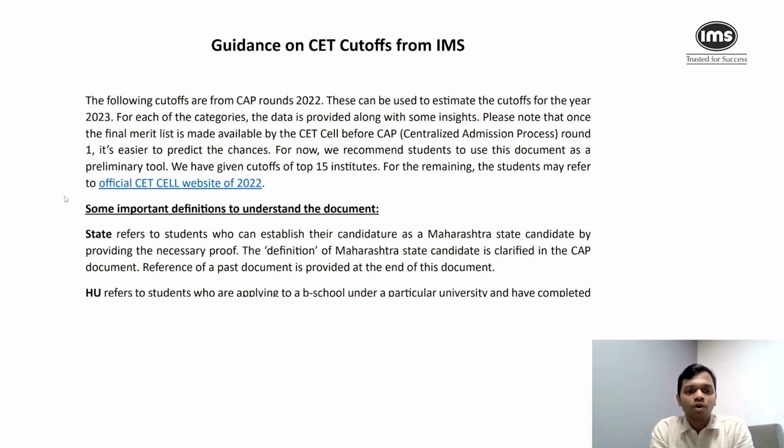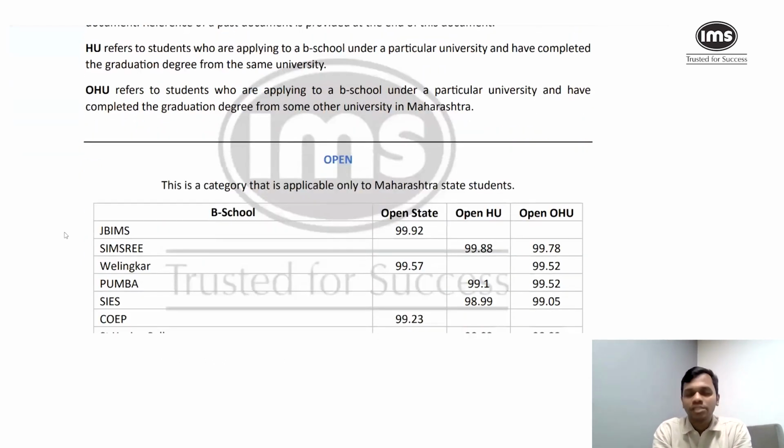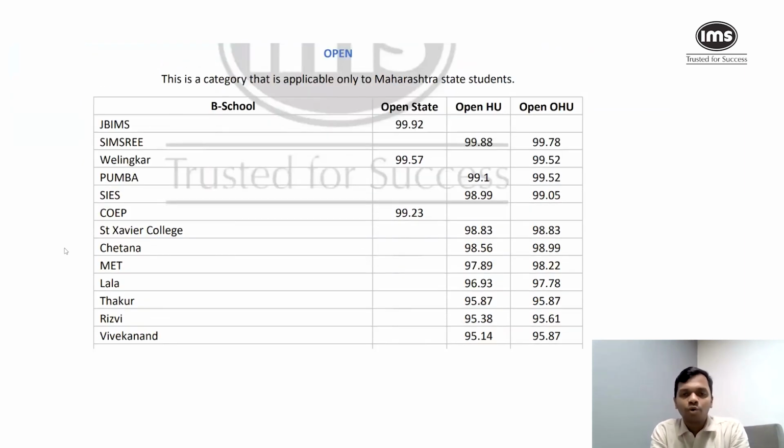Now, what we have done is we have used top 15 colleges and we have looked at their category-wise cutoff. We have also given you some definitions as to who is a state candidate, what is HU, what is OHU, who is an all India candidate. So you'll find all that description here. Now, let me show you how to read this.